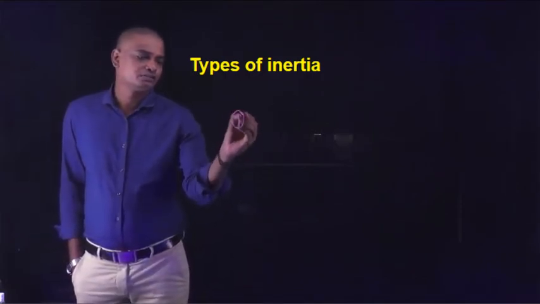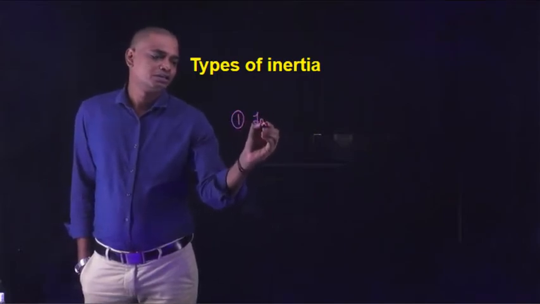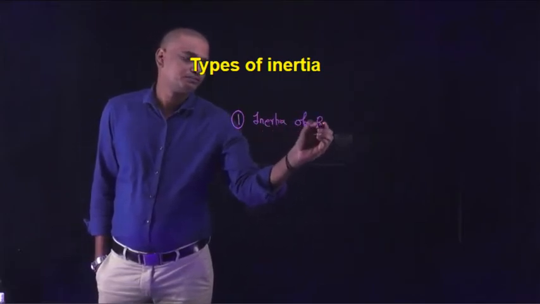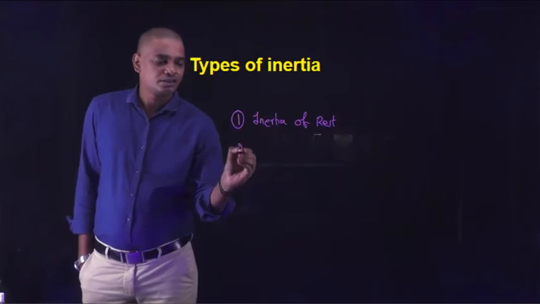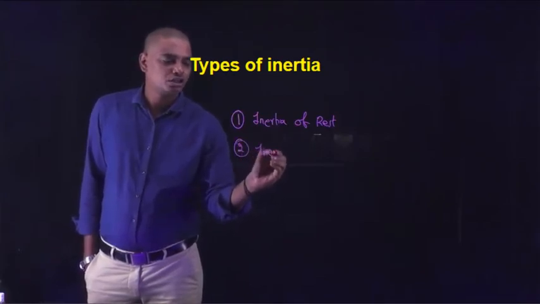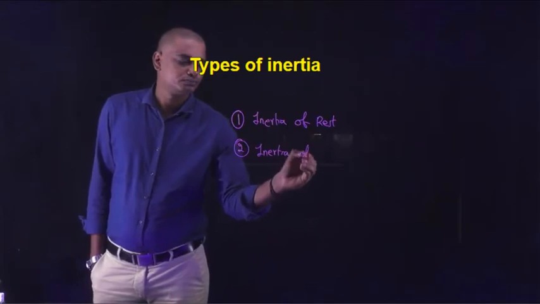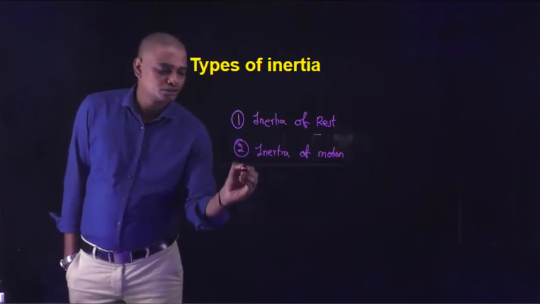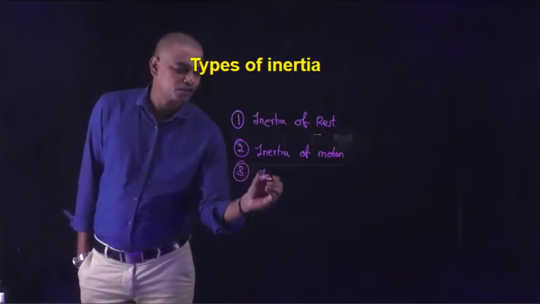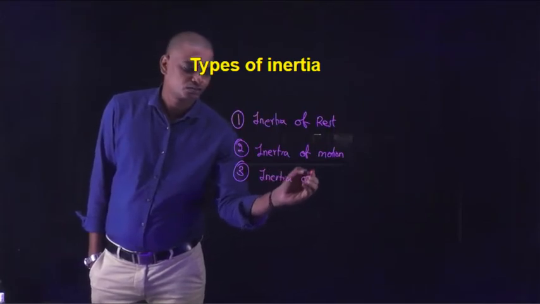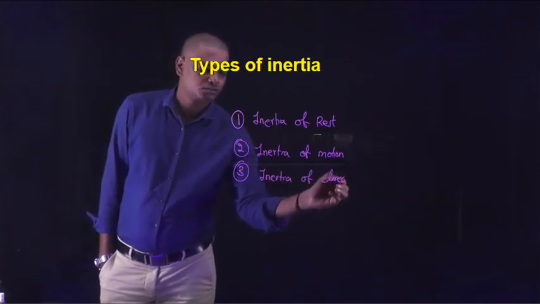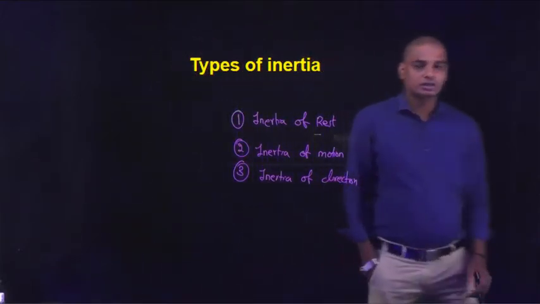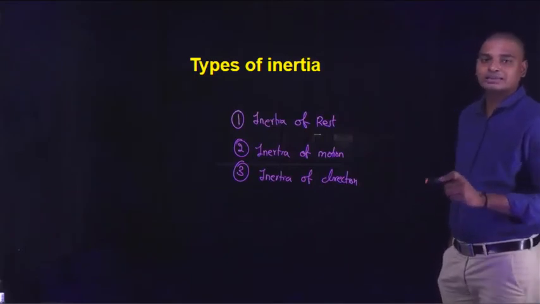The first one is inertia of rest, the second one is inertia of motion, and the third one is inertia of direction. So these are the three types of inertia: inertia of rest, inertia of motion, and inertia of direction.